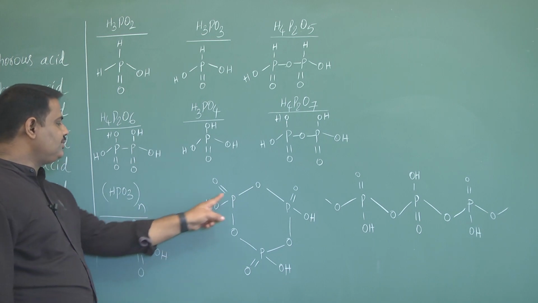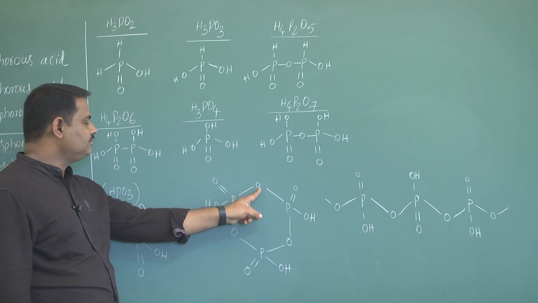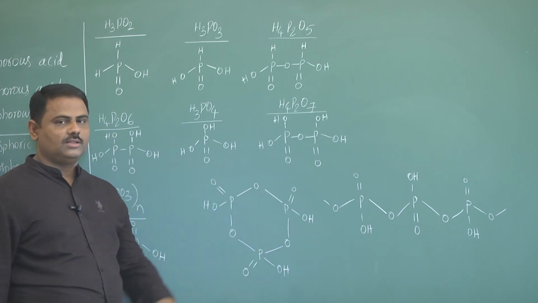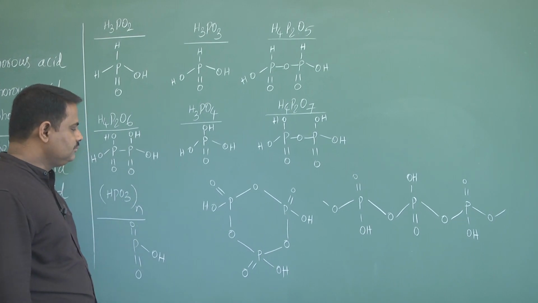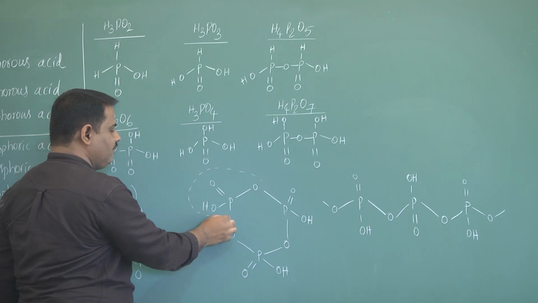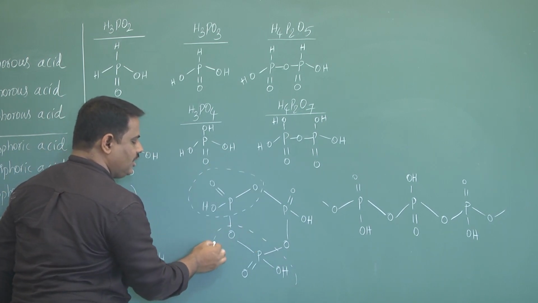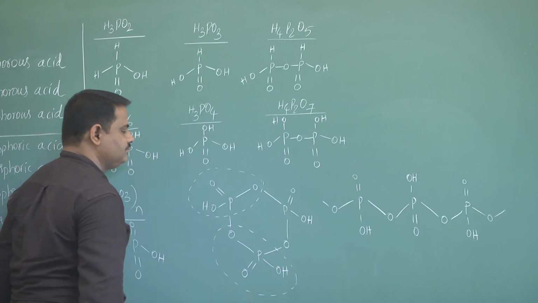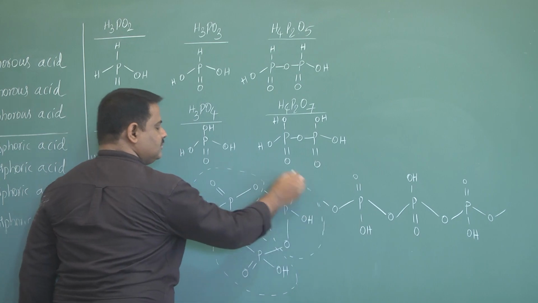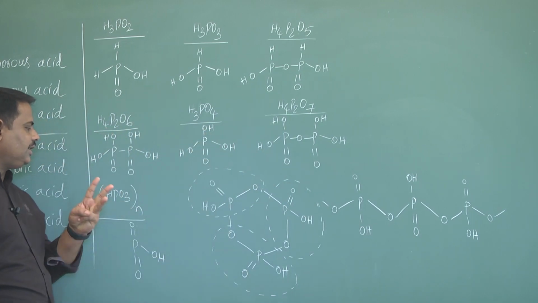Difference between these two is here one bond is broken and it is formed with another phosphorus atom. Now see this, here we have 1 unit of HPO3, this is second unit of HPO3, and last one third one. How many total units here? 3, that is why n is 3 here.